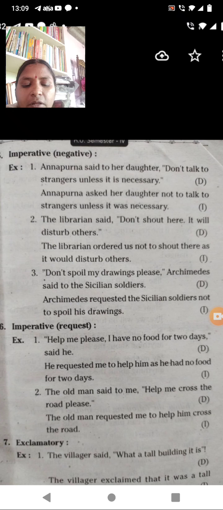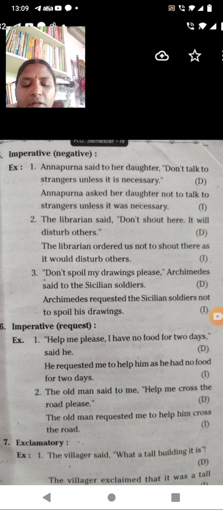So the librarian said, "Don't shout here, it will disturb others." As you know, a library is where you have to maintain silence. So here, not to make noise. What did the librarian say to some student or somebody? Don't shout here, it will disturb others, so it will disturb all the readers.